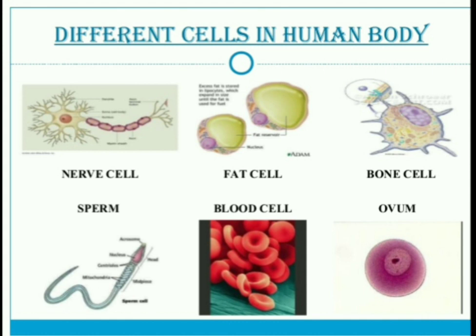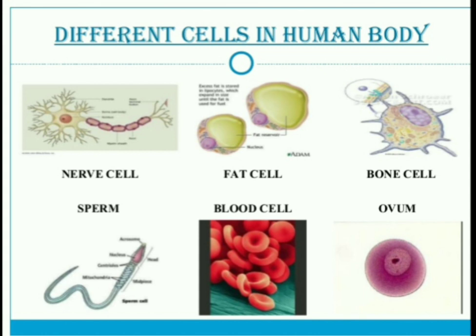The scientific name of the human being is Homo sapiens. This is also very important, keep it in your mind. Let us start with the different cells in the human body.